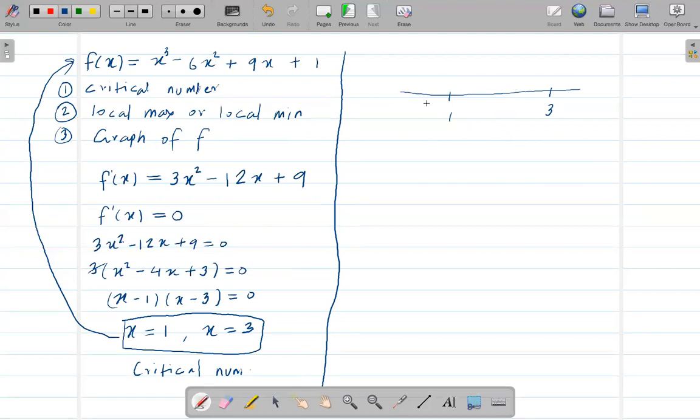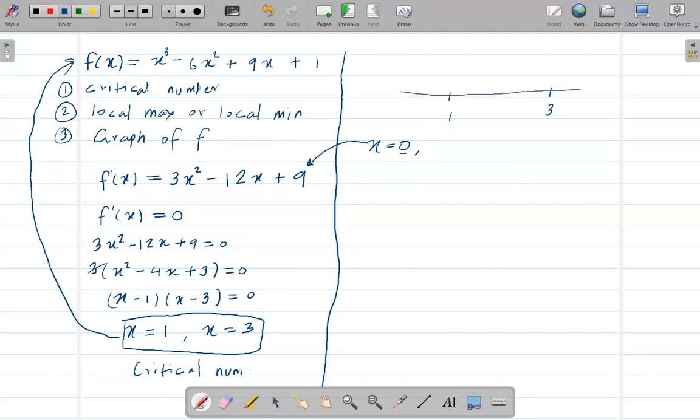So let's pick any point. If I say x is 0, then plug this x value into this equation to know whether this region is positive or negative. And from there I can also say whether this region is increasing or decreasing.